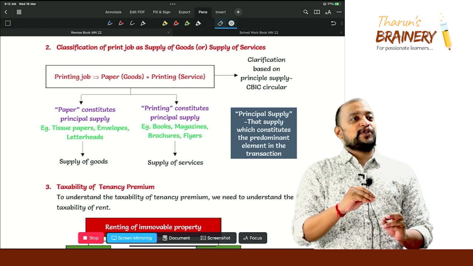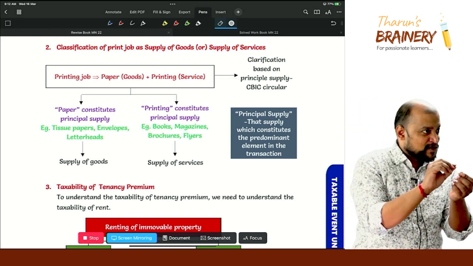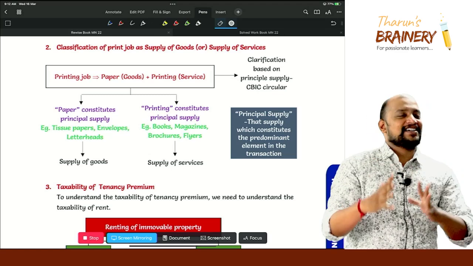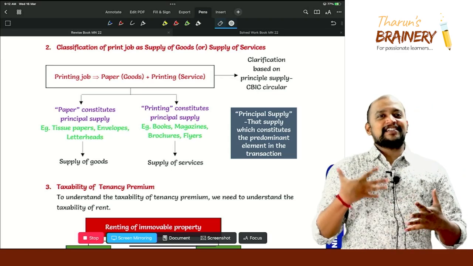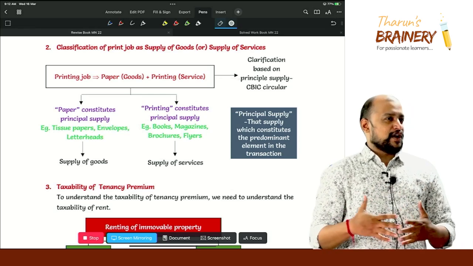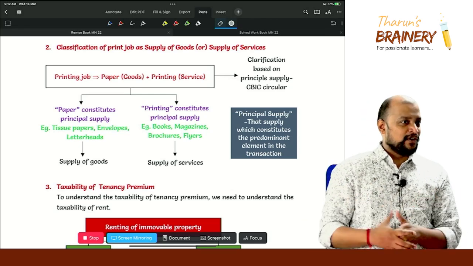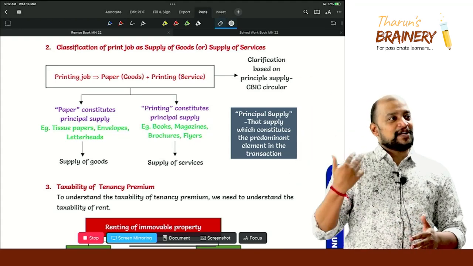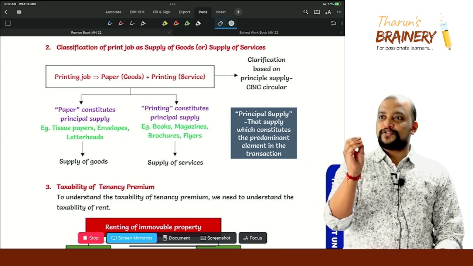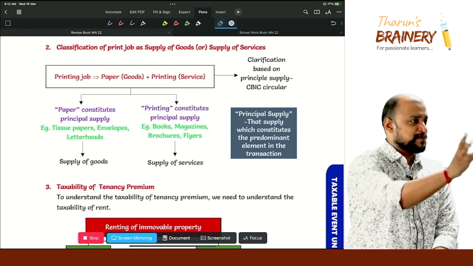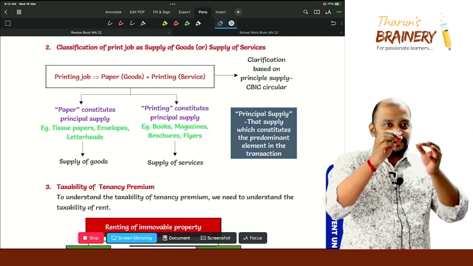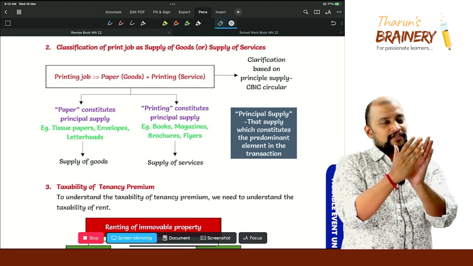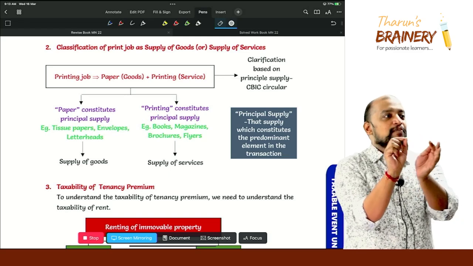In that also, suppose there is a small damage, what will students do? I don't understand why CA final students have this much anger. Sometimes they will show it on me. One student ordered this revised book, and in that revised book the binding was not proper. Somewhere the back side had come out.